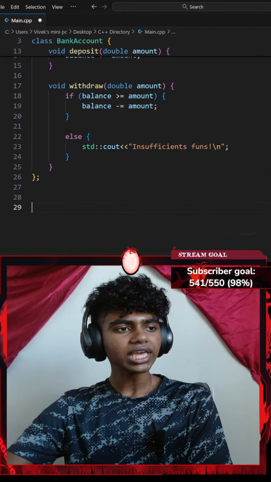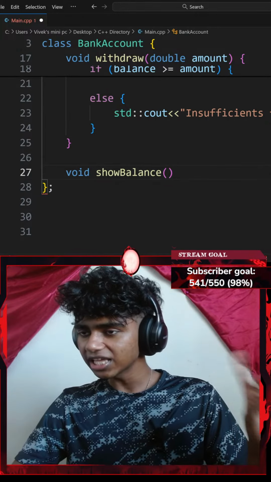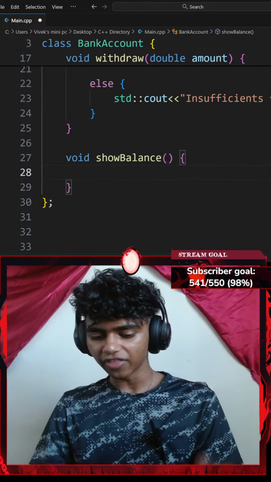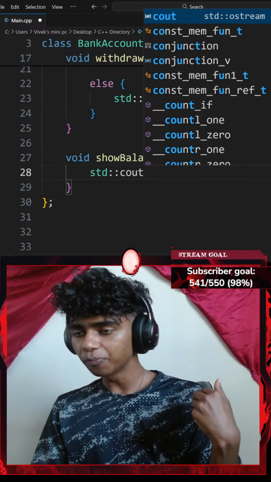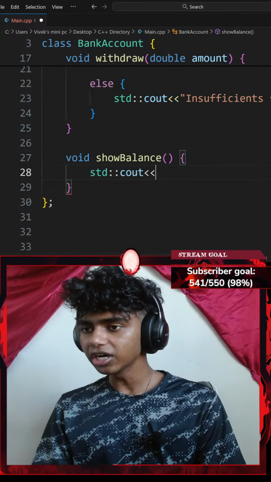Okay, and then I gotta create another method called showBalance that displays the current balance. So let's go ahead and create another void function. I'll go with void showBalance, with a pair of parentheses. Inside my showBalance, I'm not going to be adding a parameter. I will go with a pair of curly braces. Then let's go with a standard console output with an insertion operator. This is going to say my name variable with another insertion operator.